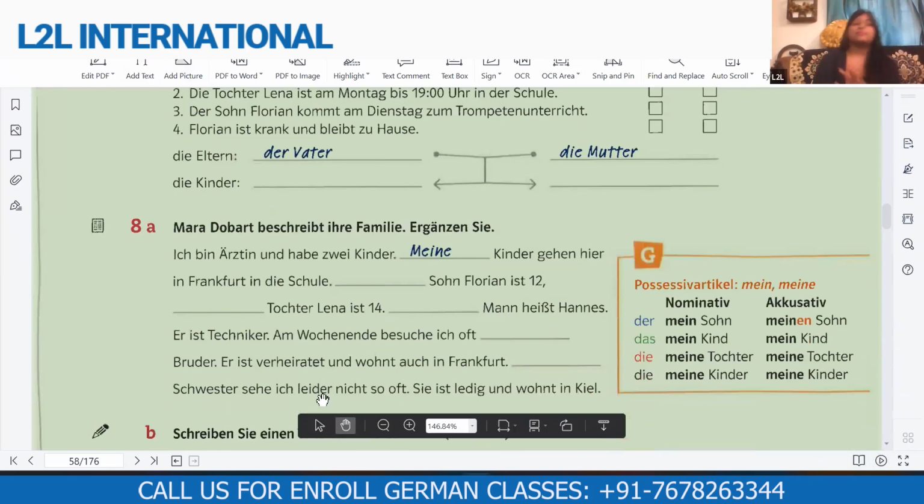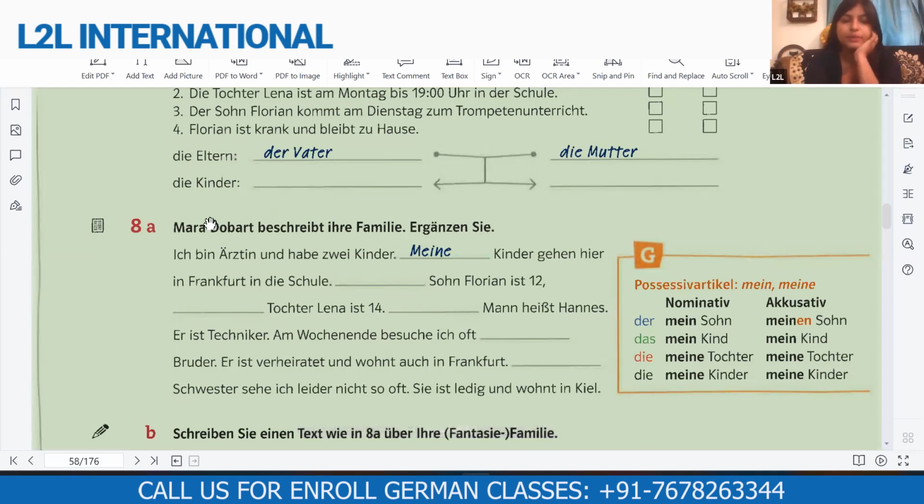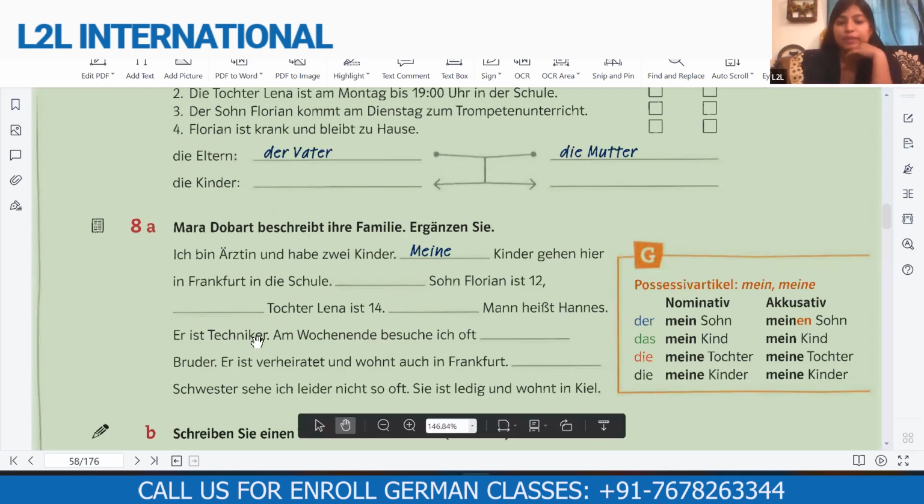Yeah, this. So now try to understand the question. It says, Mara Dobart is a lady, a mother, beschreibt ihre Familie. Beschreiben means to describe something. Ihre Familie means her family. So she is describing her family. So this is the thing that is given here.